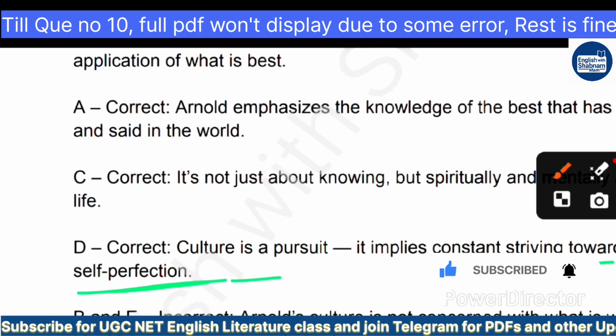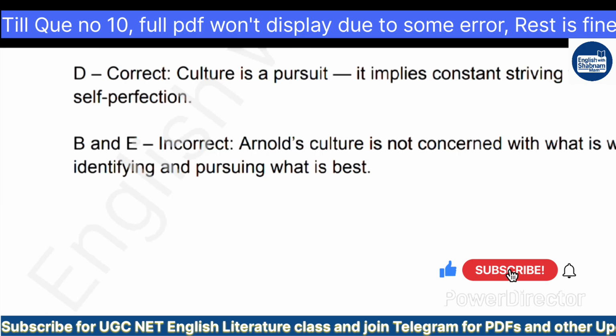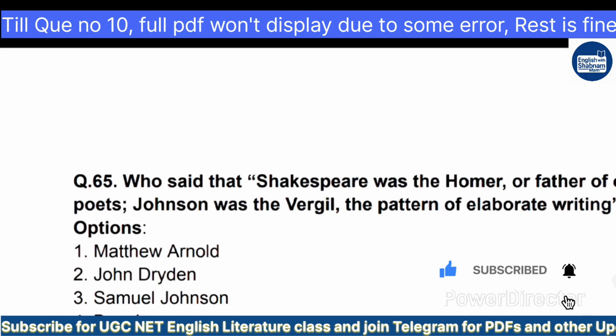Okay, and B and E, why are they wrong? Because Arnold's culture is not concerned with what is worst, but he is trying to make you focus on what is best, and your ability should check what is best. It is about identifying and pursuing what should be the best, and it should depend on you how you analyze. Then next question we have here.